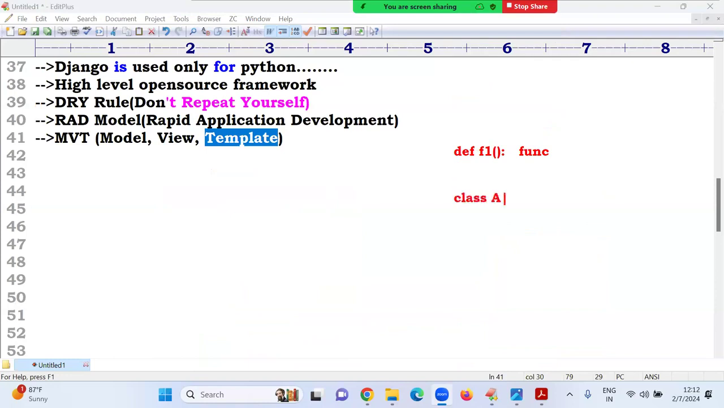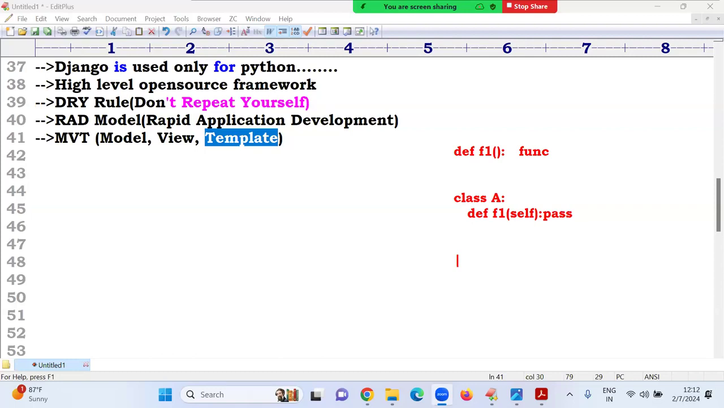No, I have to take class A. Inside class A, def f1, and I can provide it one argument. Then f1 is a method. So a function can be called directly, but direct calling of methods is not possible. We have to create an object, and based on that, we call the method.